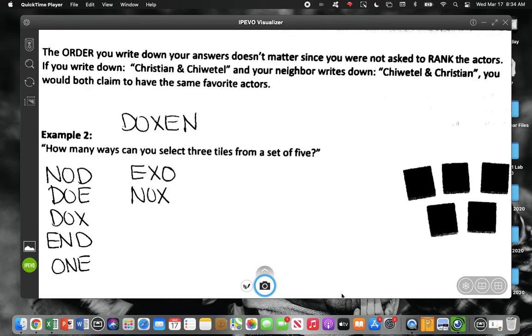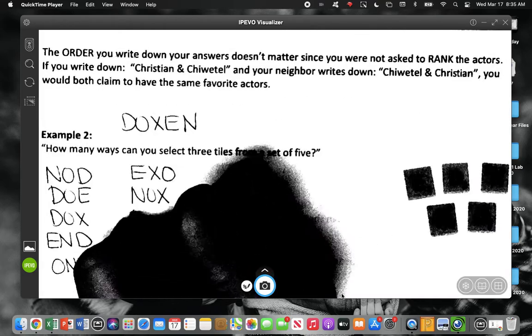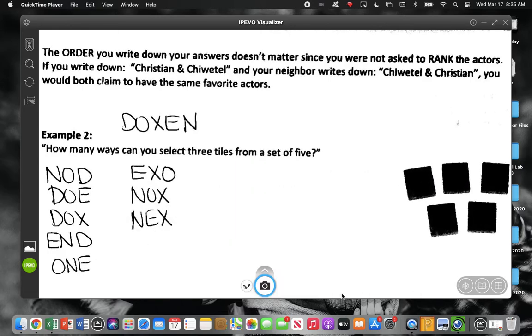Yeah, DEN and END come from the same draw. Can you guys see any more? I'm going to say NEX. I think that one's unique. I definitely can think of one more.